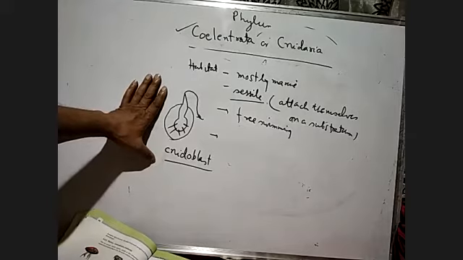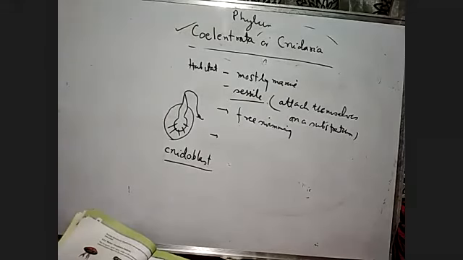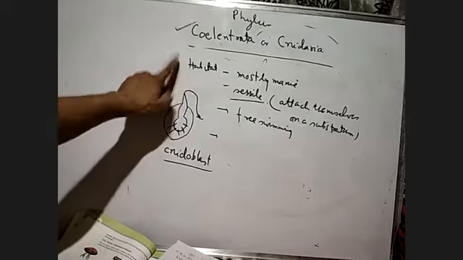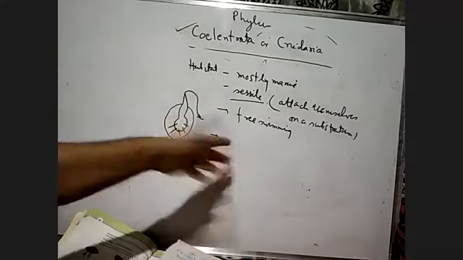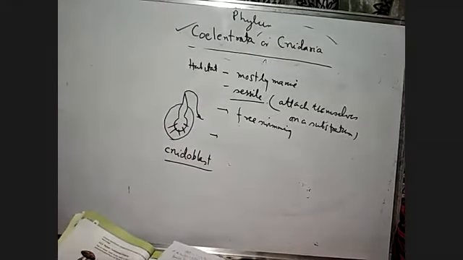So this is the word Cnidaria. Cnidaria means they have a cell in the body. Habitat is mostly marine. They may be sessile, attached on some substratum, just like the Hydra.